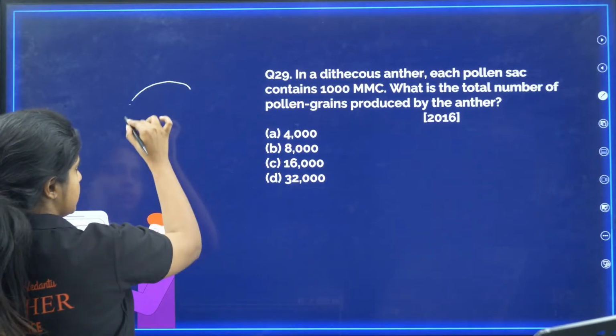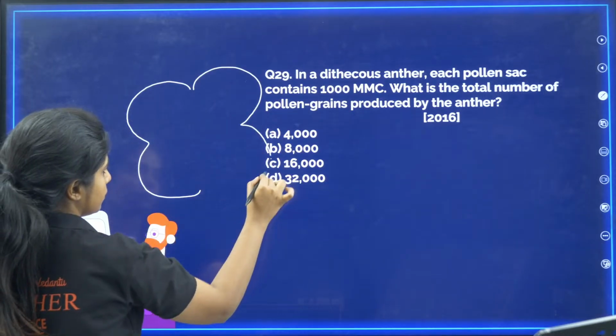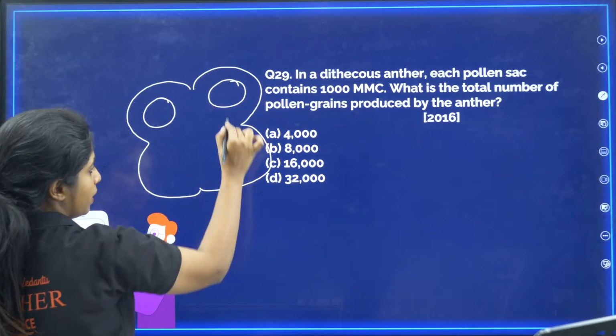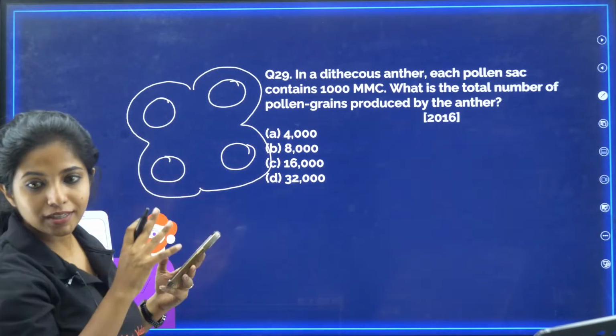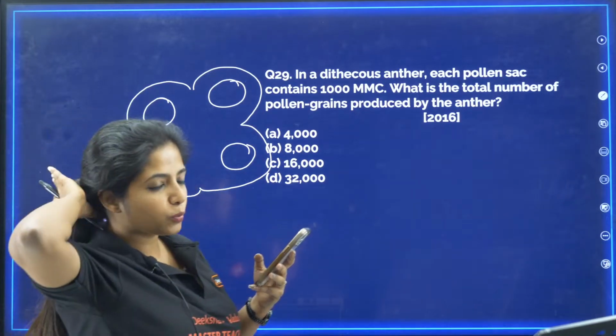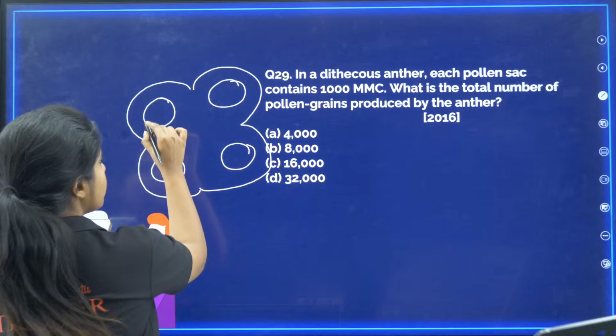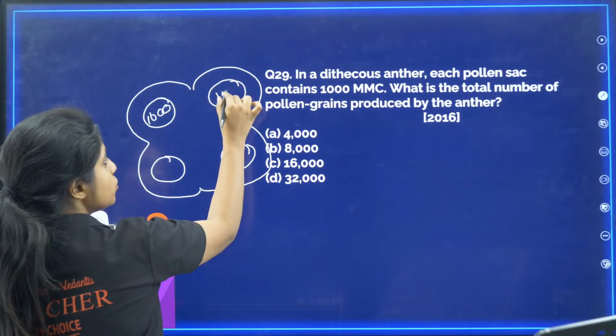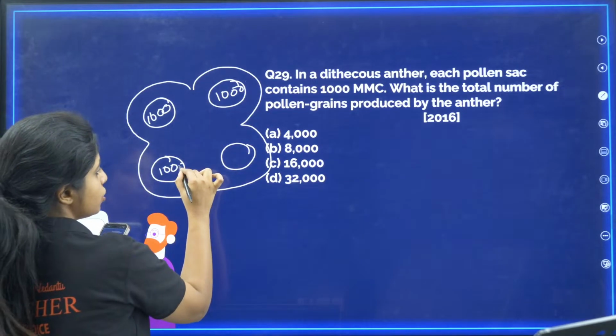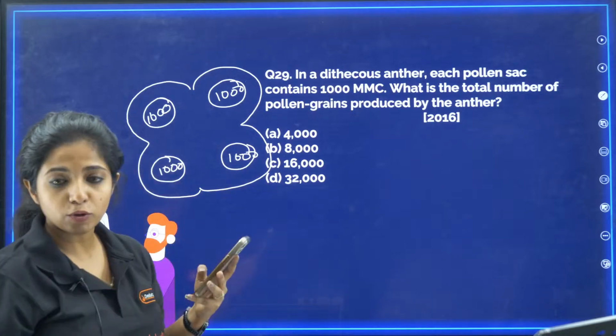So suppose this is the anther. This sporogenous tissue, my dear children, over here, you call this a pollen sac or microsporangium, because it is the one that gives rise to pollen grains. Now each of them has 1000 MMC, microspore mother cells.